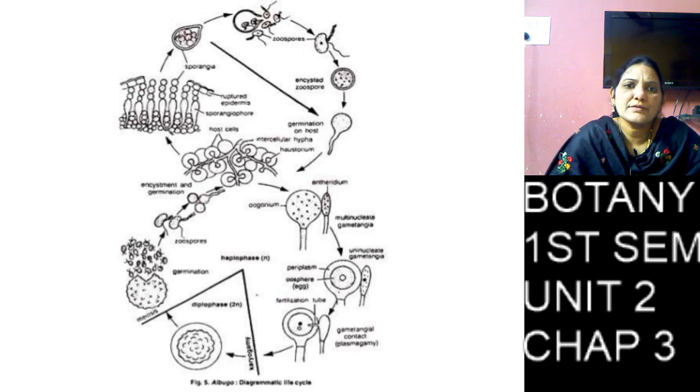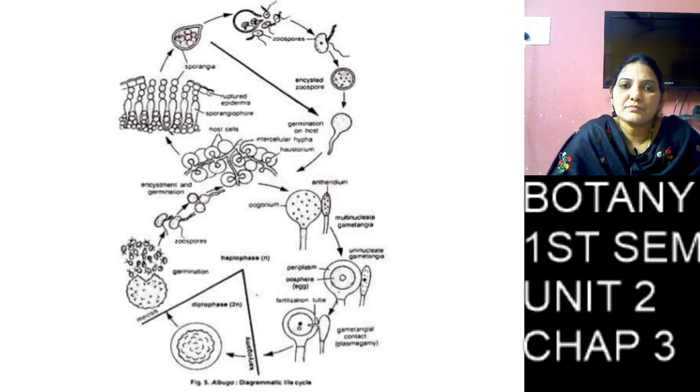Then that is the asexual reproduction. So coming to the sexual reproduction. Here the mycelium produces two types of sex organs, that is antheridium and oogonium. The antheridium is a club-shaped structure, and that is called the male sex organ, and the female sex organ is called oogonium. The antheridium and oogonium are produced on the same thallus.